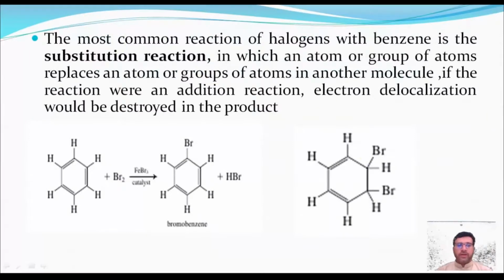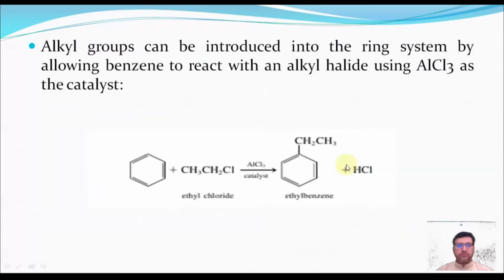The most common reaction of halogens with benzene is the substitution reaction in the presence of a Lewis acid, which acts as a catalyst. If the reaction were an addition reaction, then electron delocalization would be destroyed in the product and the molecule would not have aromatic characteristics. Alkyl groups can be introduced into the ring system in the presence of a catalyst.